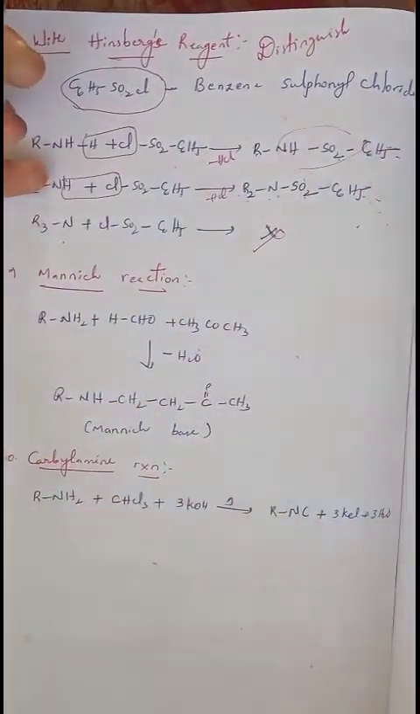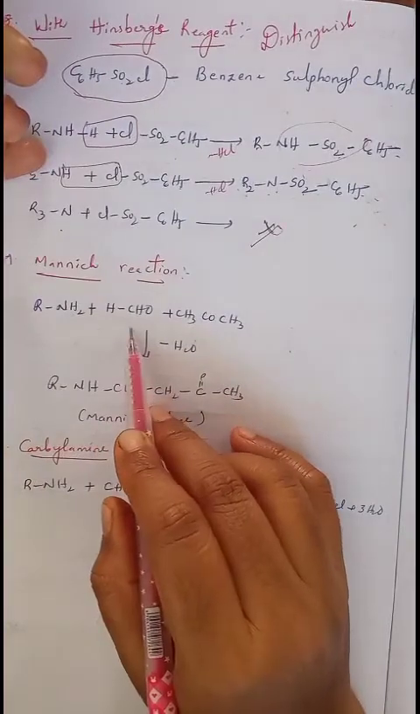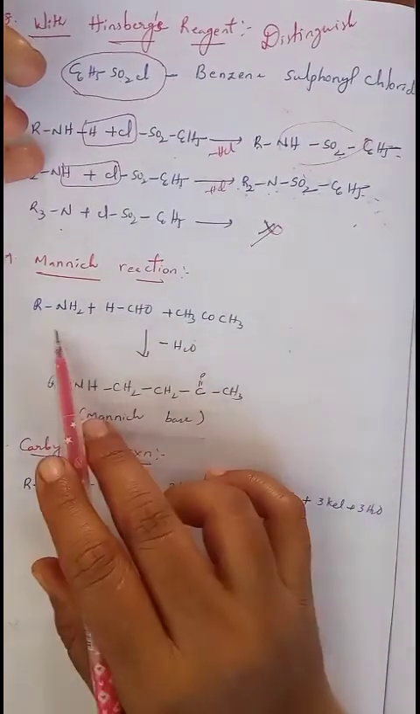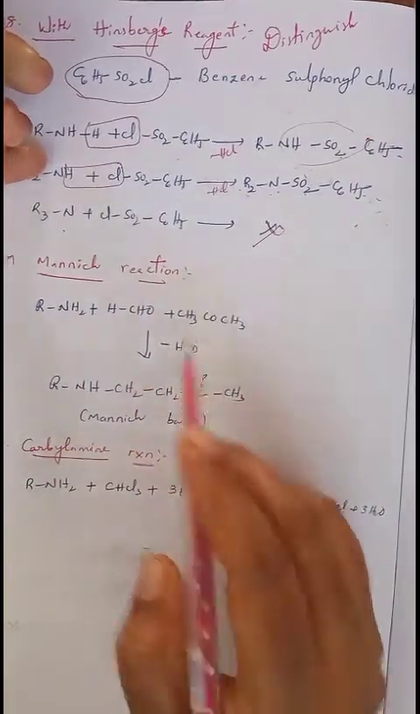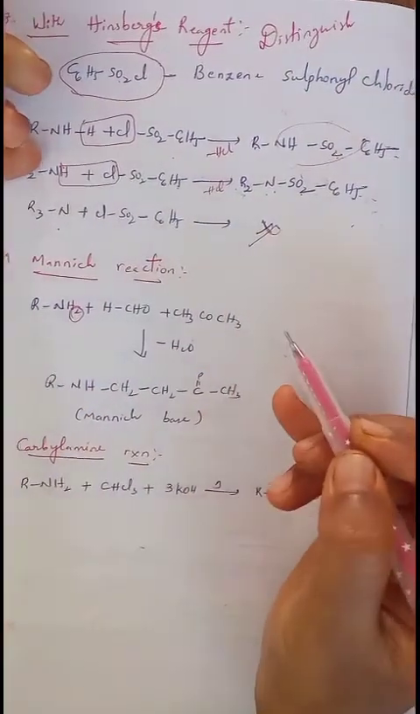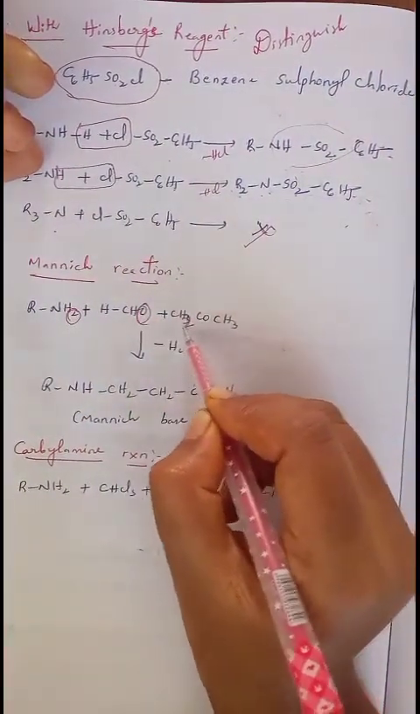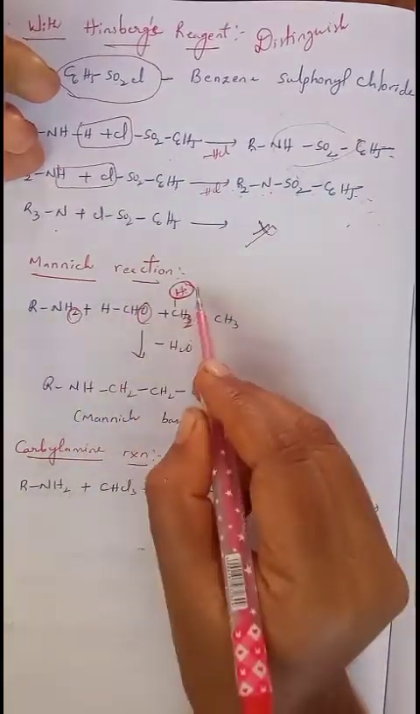Next one, Mannich reaction. In this Mannich reaction, when amine reacts with aldehyde and ketone, it loses H2O. Amine reacts with both aldehyde and ketone and releases H2O. One of the hydrogens from here, oxygen from here, and one hydrogen, we can also write CH3 as CH2H, one hydrogen from here, eliminates as H2O.